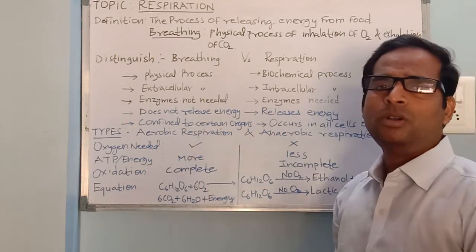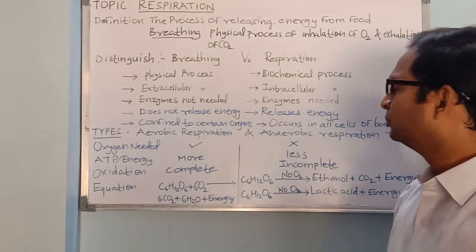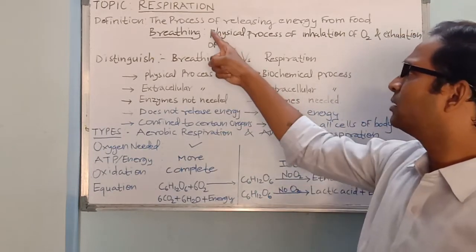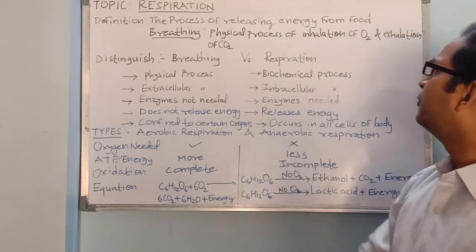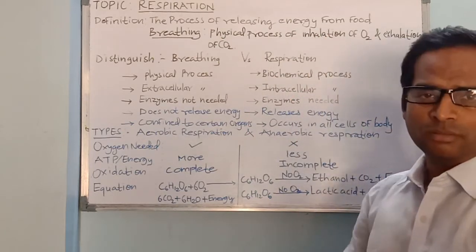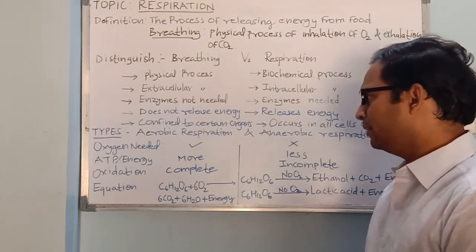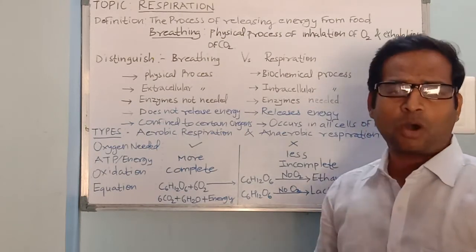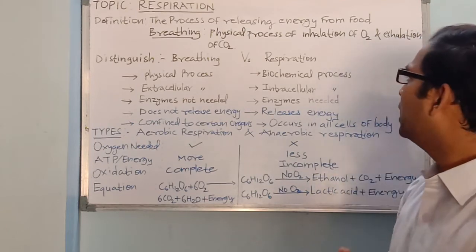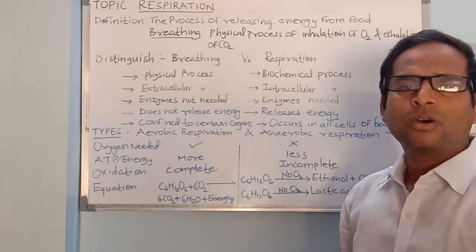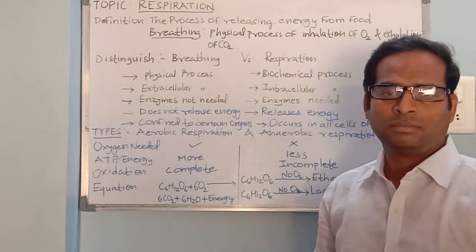So when you talk about respiration, the definition is important. The definition of respiration is the process of releasing energy from food which is assimilated inside the cells. And this oxidation of food or breakdown of food may require oxygen, may not require oxygen.